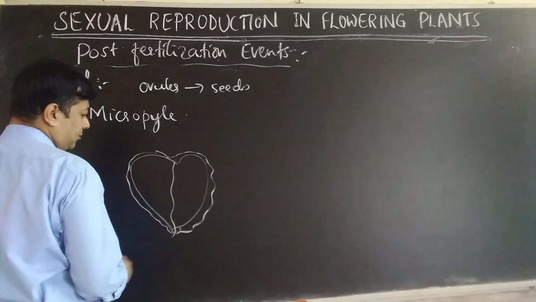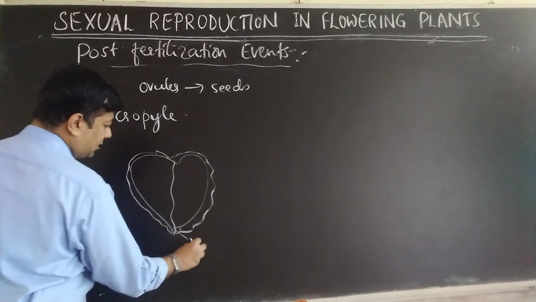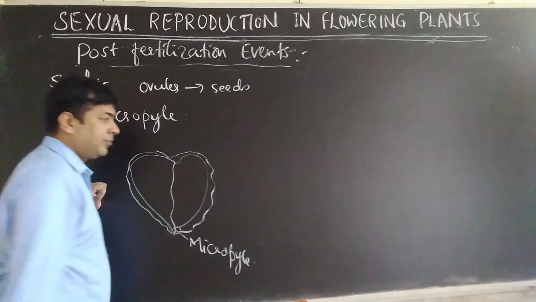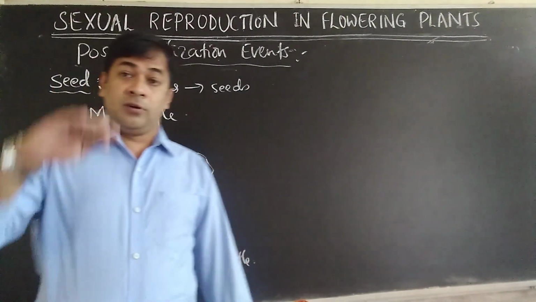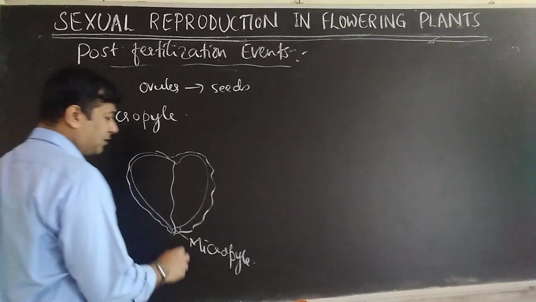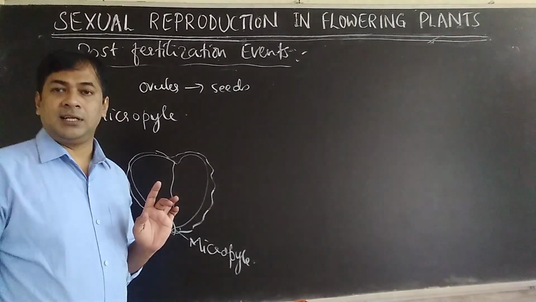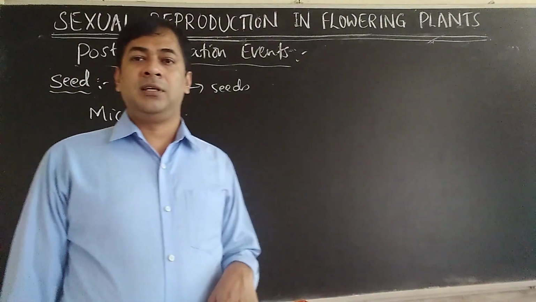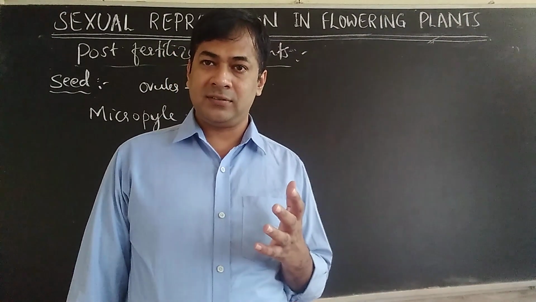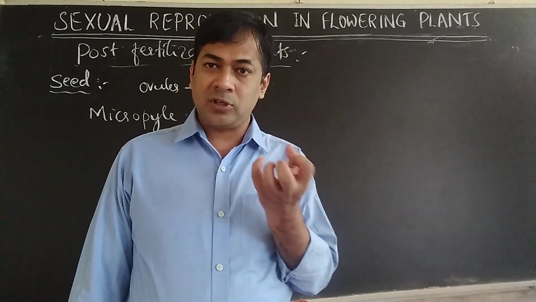You remember? Okay, this part what is there? That is micropyle. Micro means small. Pyle means opening. It was there in the ovule, meant for entry of pollen tube. Still, it is there even after formation of seed. I already told you in last class. Function of micropyle is, during germination of seeds, seed has to absorb water.